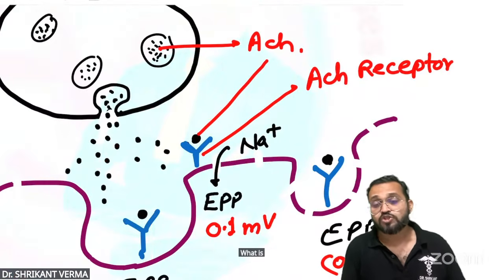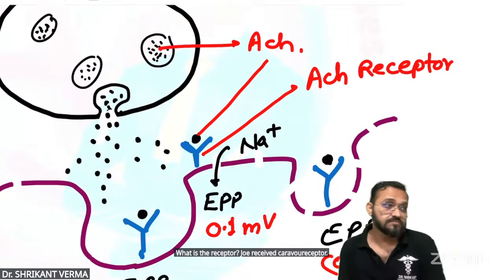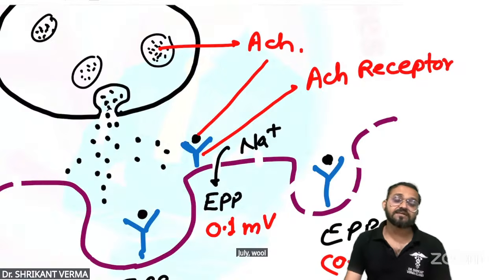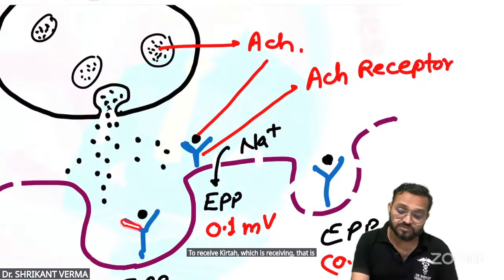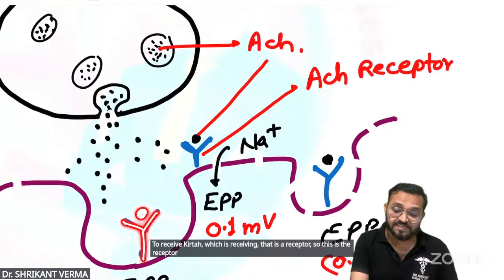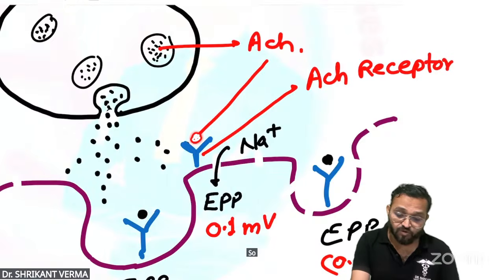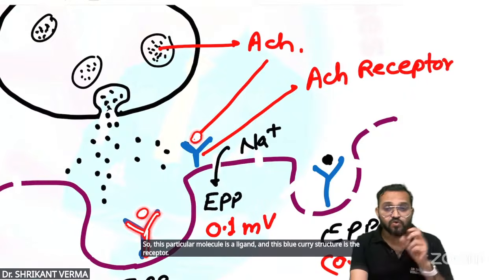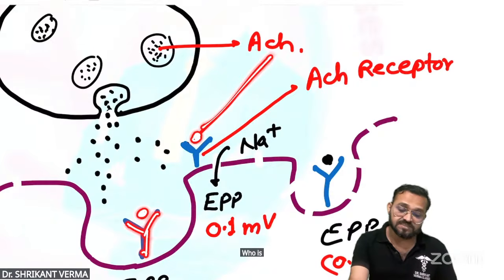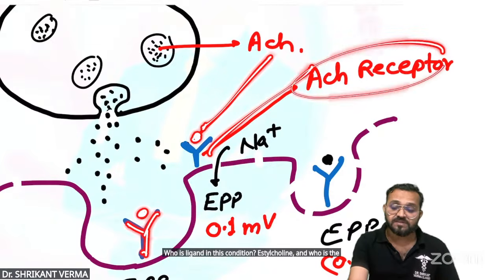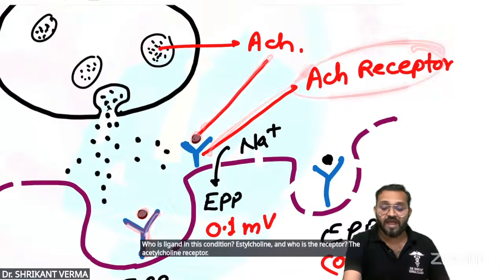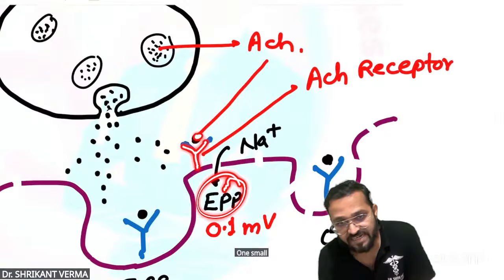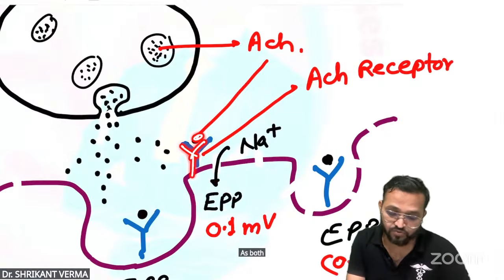What is the receptor? The one which receives is the receptor, and the one which ligates is the ligand. This is the receptor which is ligating this molecule, so this particular molecule is the ligand and this blue color structure is the receptor. Who is the ligand in this condition? Acetylcholine. And the receptor is the acetylcholine receptor. Now as both are meeting together, one small current is generated.